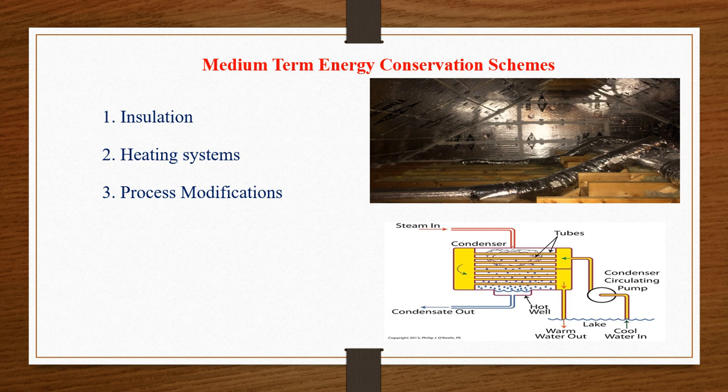Then the outside temperature will not enter the house, and thereby you can reduce your electricity bill to cool your room. So improving the time and temperature control of the heating systems in a building should result in energy savings. So this is about the heating system.